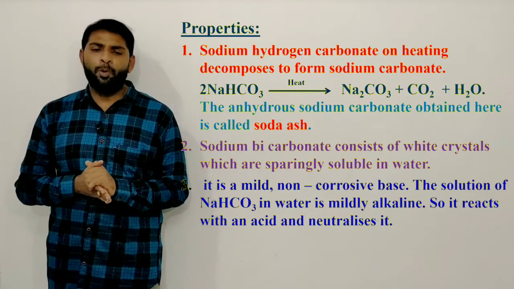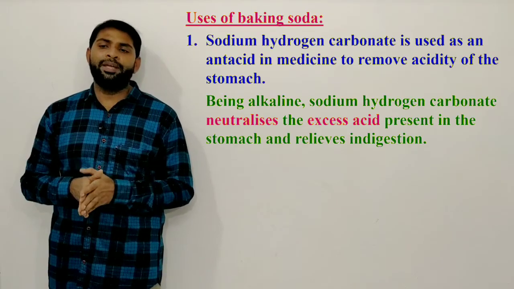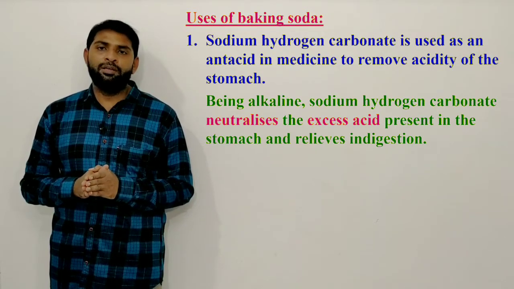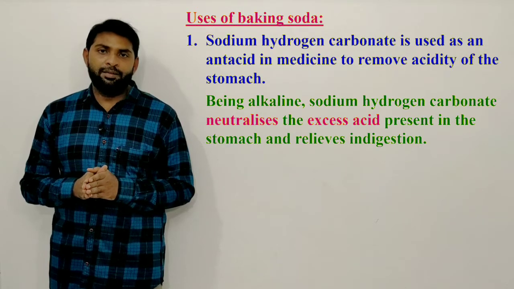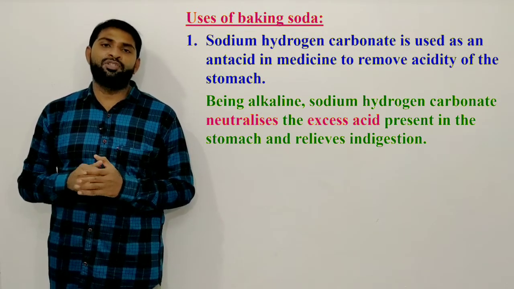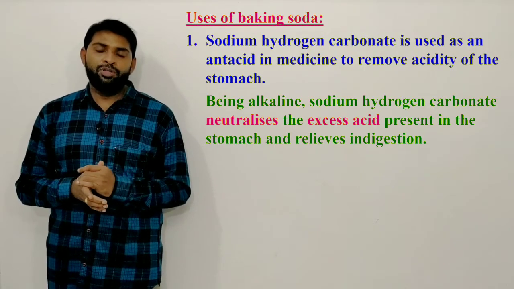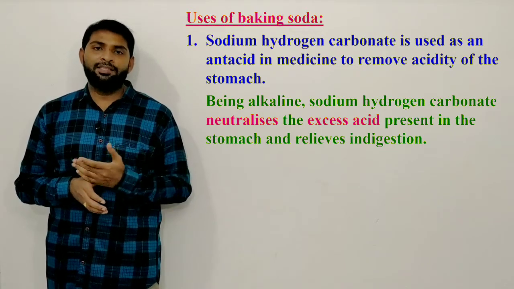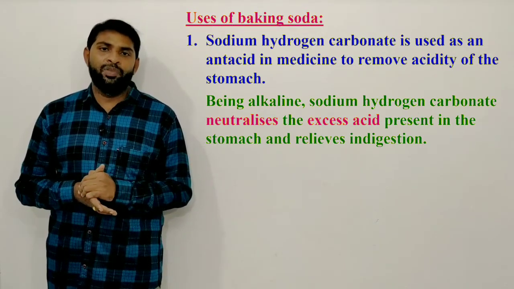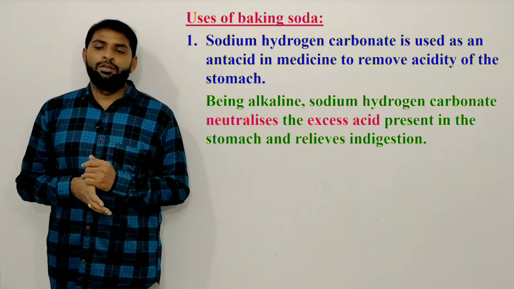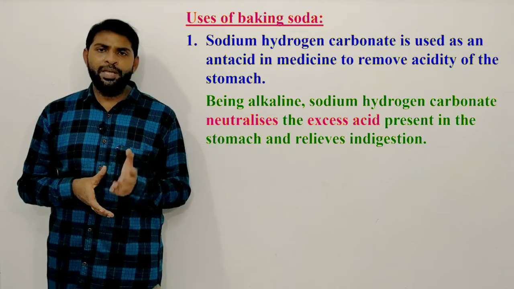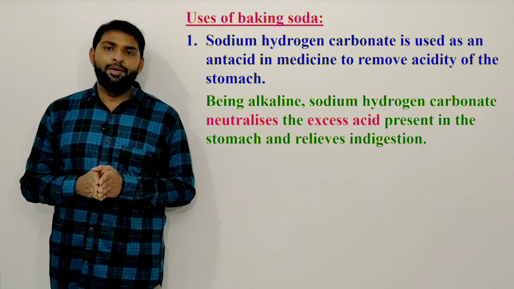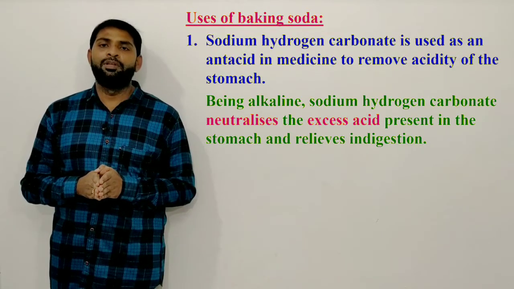And coming to the important one, that is the uses of baking soda. Number 1, sodium hydrogen carbonate is used as an antacid in medicine to remove acidity of the stomach. Antacid means anti-acid, which acts against the acid. It neutralizes the acid because it has an alkaline nature. Being alkaline, sodium hydrogen carbonate neutralizes the excess acid present in the stomach and relieves indigestion.